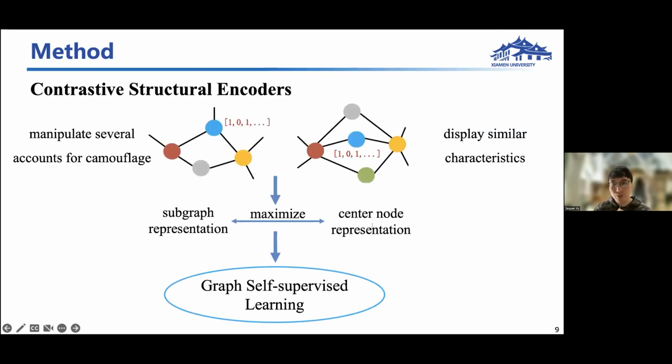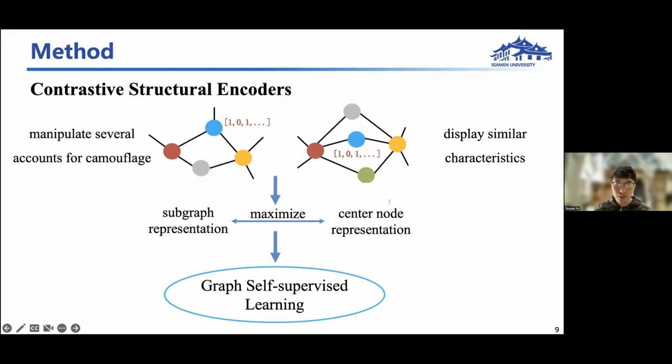And moreover, to avoid being easily detected, the black market sellers may manipulate several accounts for different purposes like camouflage. However, based on our observation, the same people or the same gang often display similar characteristics. For example, in the figure shown below, the blue nodes appear in the surrounding structure of various clusters. And therefore, we believe it is beneficial to maximize the correlation between a node and its subgraph and encode the subgraph as a context into node representation.